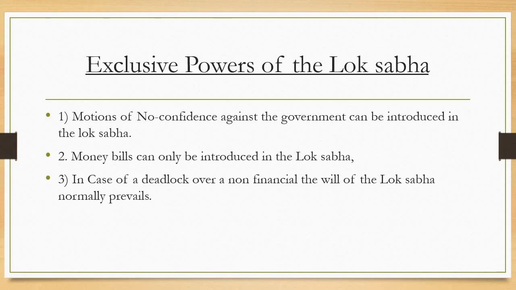If Rajya Sabha and Lok Sabha don't agree on financial or non-financial bills, finally the Lok Sabha's will remains, because the Lok Sabha's members are more. That's why Lok Sabha's decision is final here. These are some special powers of the Lok Sabha.